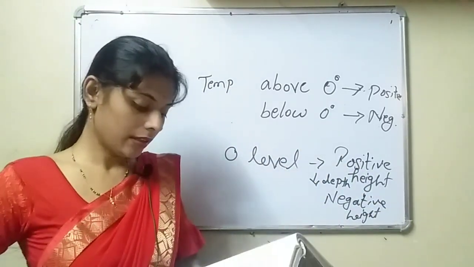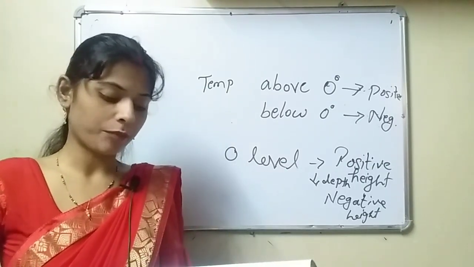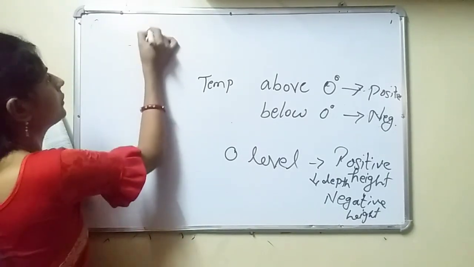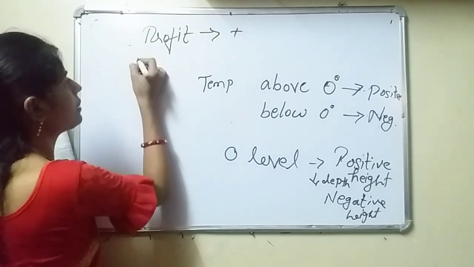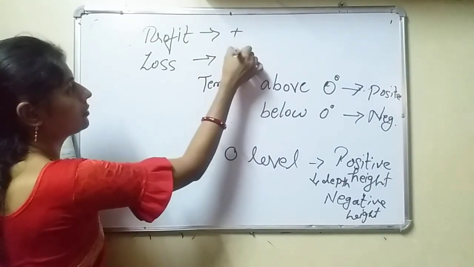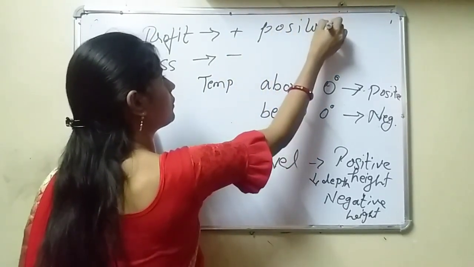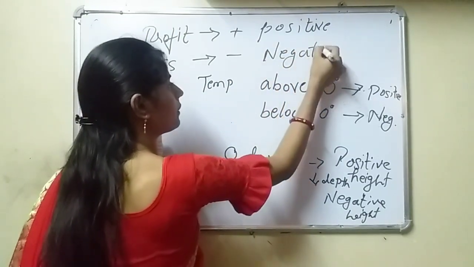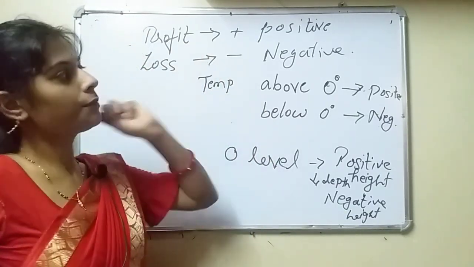Now see D, in profit and loss, if profit is positive, then loss is negative, and vice versa. How is profit positive?